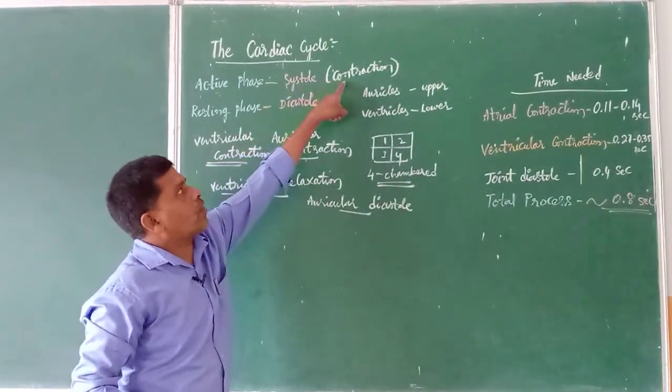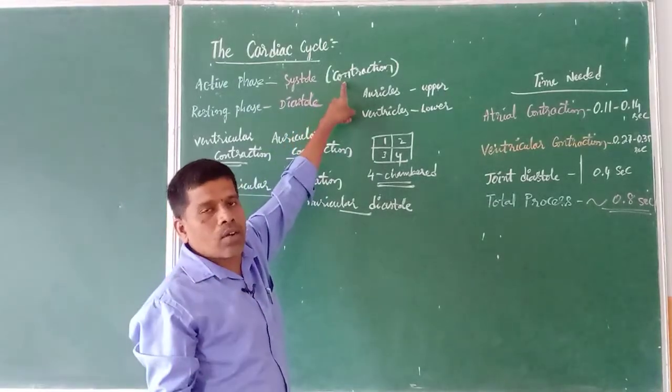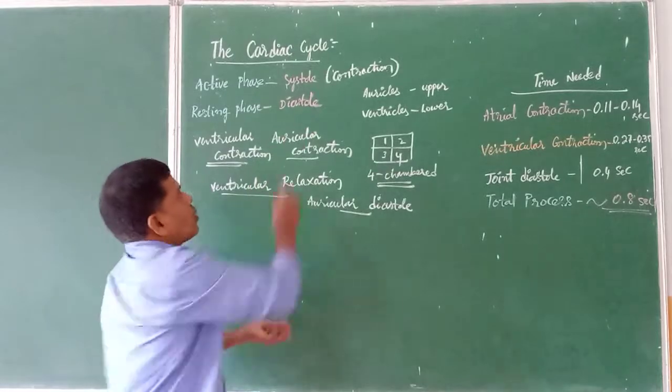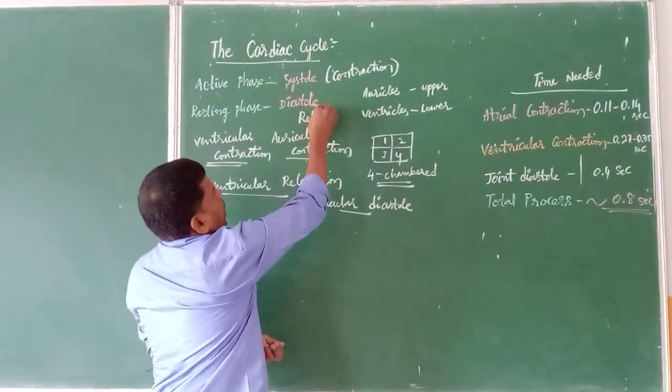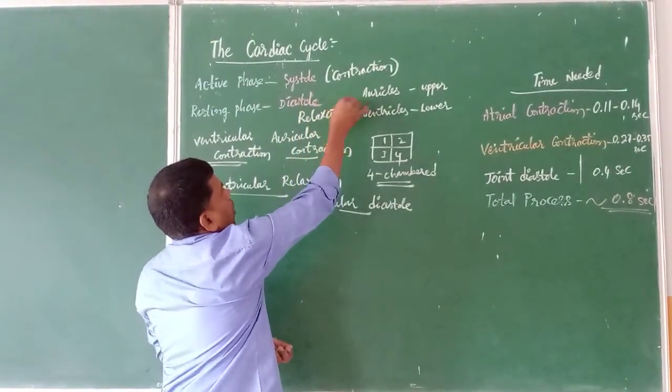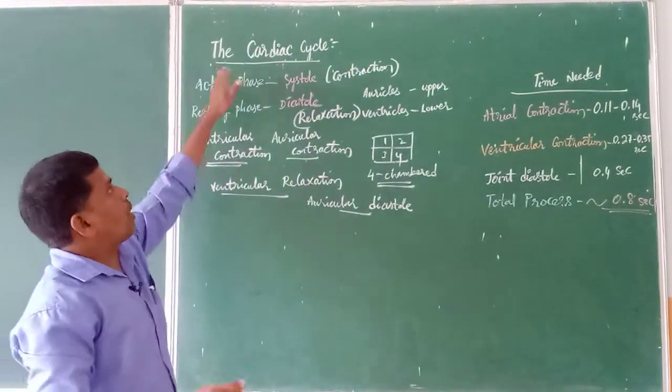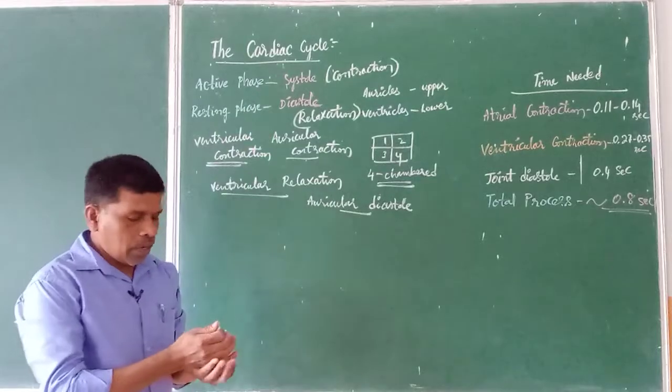Systole means the contraction phase. It can be auricles contracting or ventricles contracting. Diastole means relaxation. Again it can be auricles relaxing or ventricles relaxing. Now, to study the cardiac cycle, let us go with it.